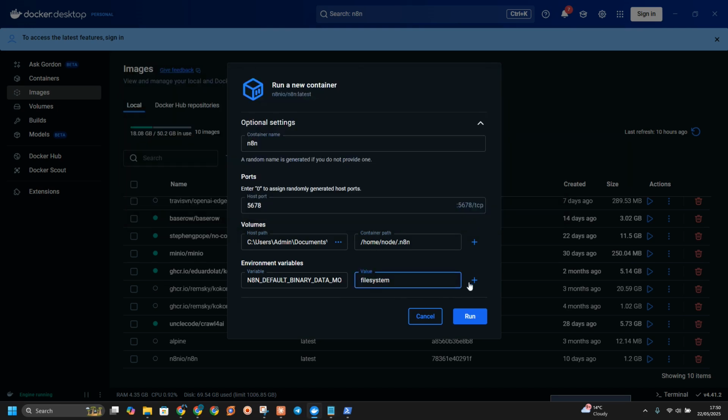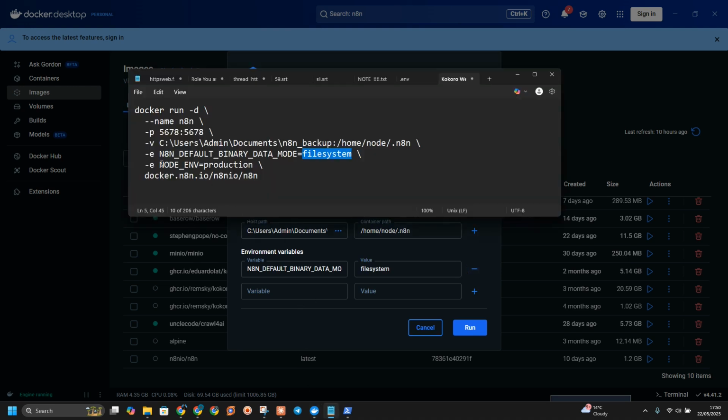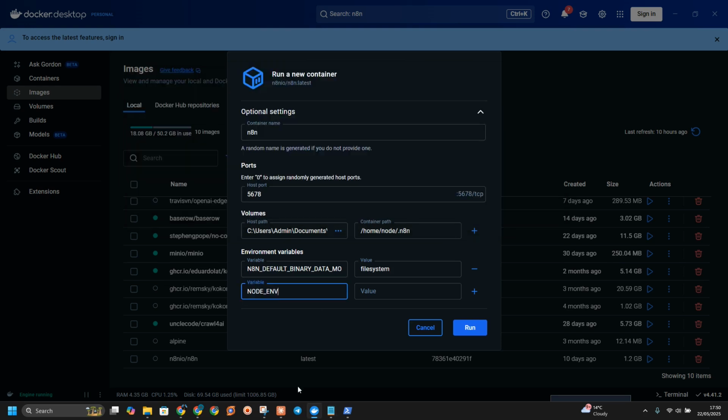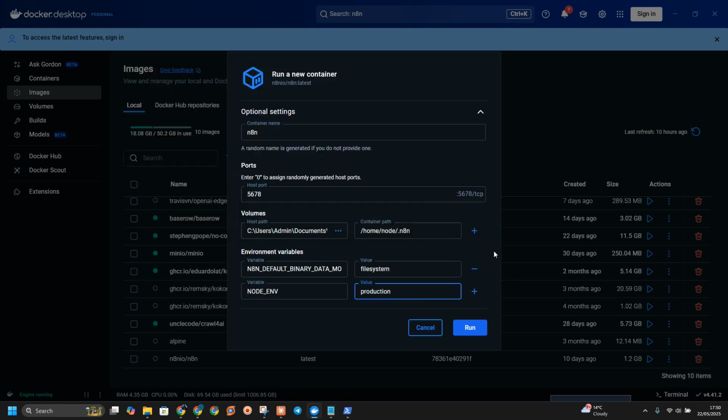So click on value and click on add for the second environmental variable. Add NODE_ENV. Is it NODE_ENV? Just NODE_ENV, and we are going to add production. If you want to add some of your keys, this is where you're going to do it. The next thing is click on run.